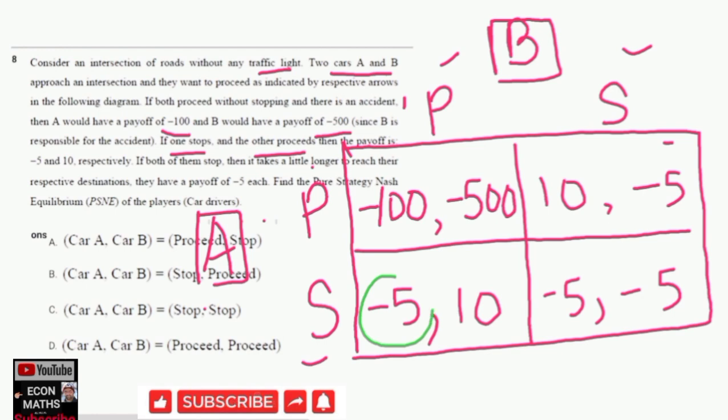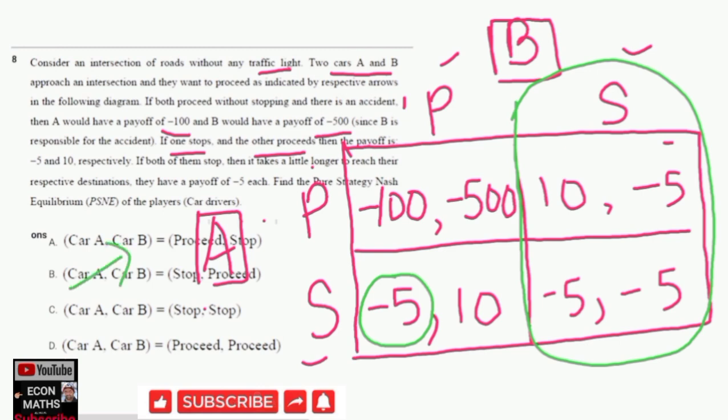Let me delete. So this is for column and this is for player A. Now we go to this column and see what the strategies are for player car A, given that the strategy of car B is to stop. Now if car B tries to stop, car A has two options, either to proceed or stop.